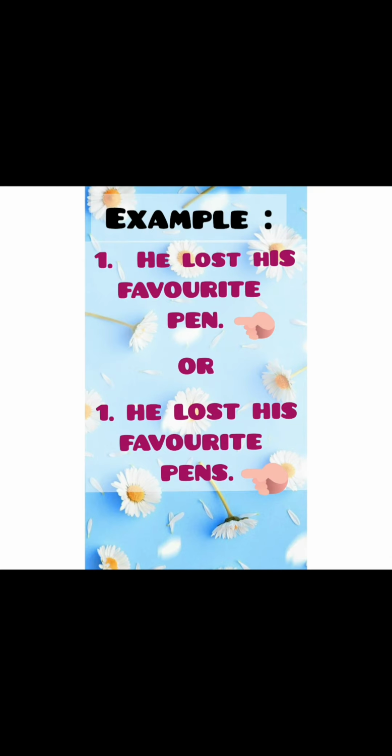So here you can see: he lost his favorite pen. In the first example you can see he. He means we are talking about a boy, and in place of a boy or his name we have used he. So he is a pronoun. He lost his favorite pen, and pen is a noun because it is a thing. So इस thing की और quality किसने बताई है? Favorite. मतलब उस boy की favorite pen है. So favorite will be an adjective.